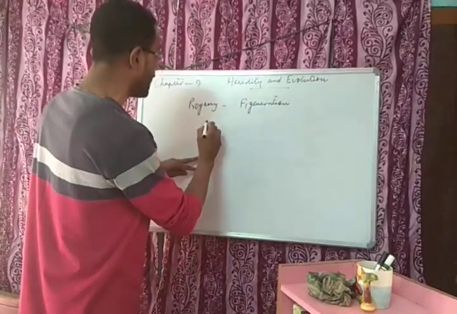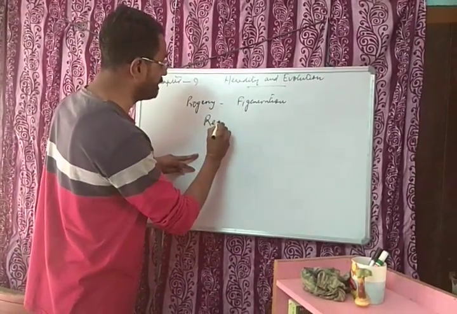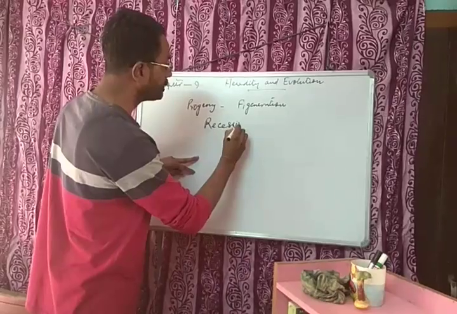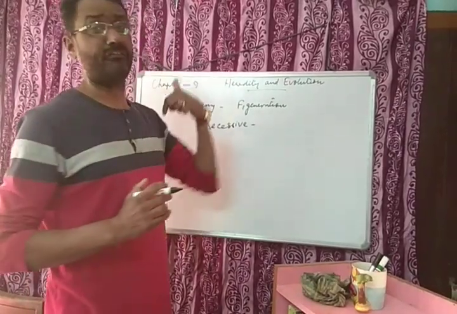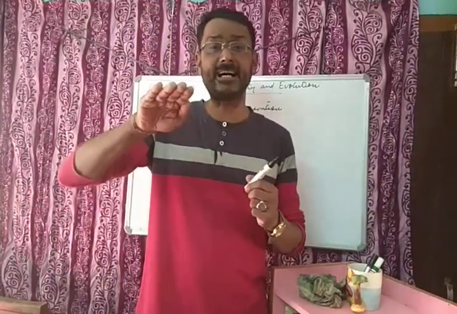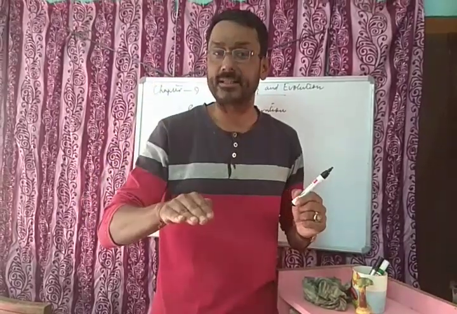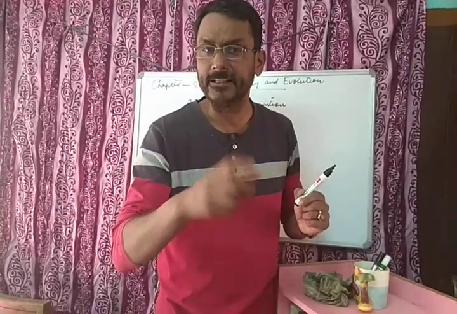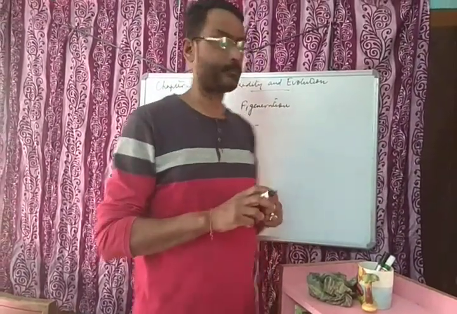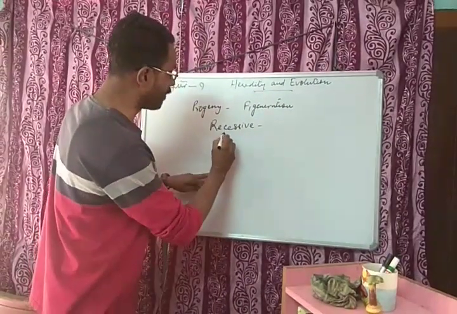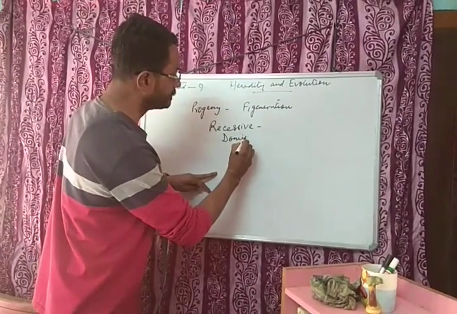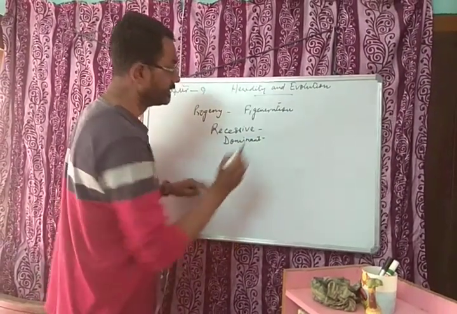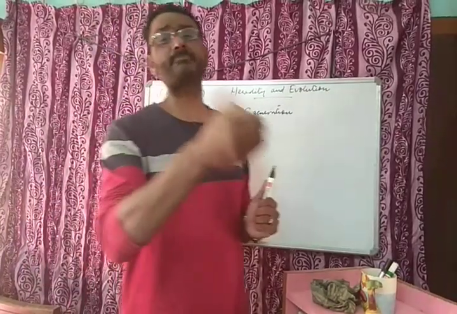You will find another word called recessive. What is the meaning of recessive? The character which is suppressed, which is not expressed, is called recessive. Another word you find is dominant. The character that is expressed.